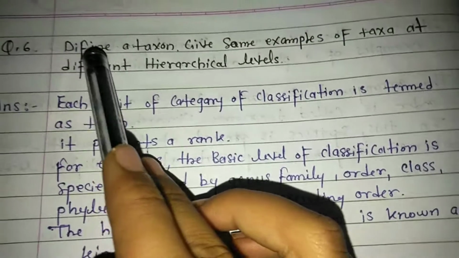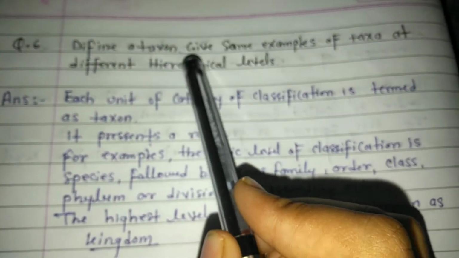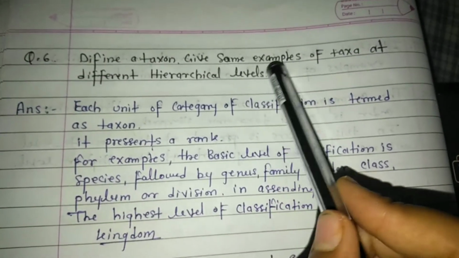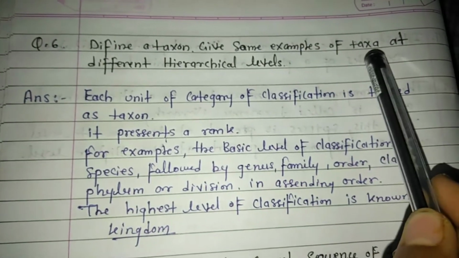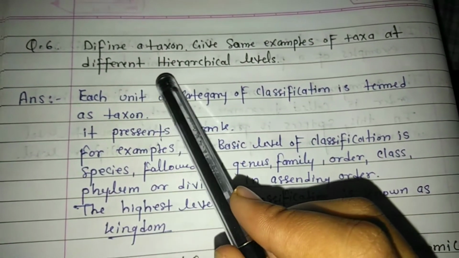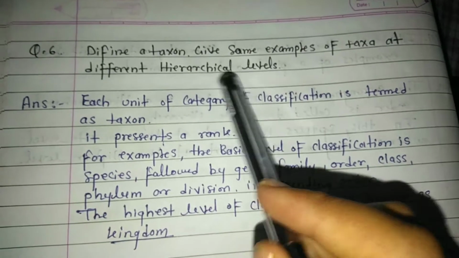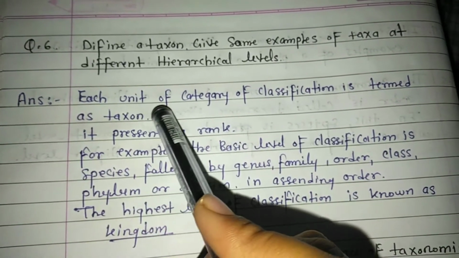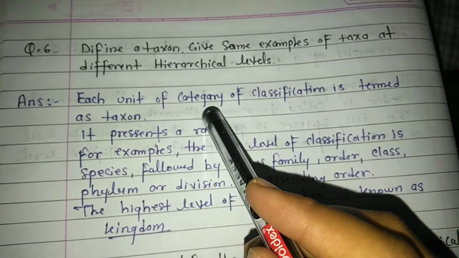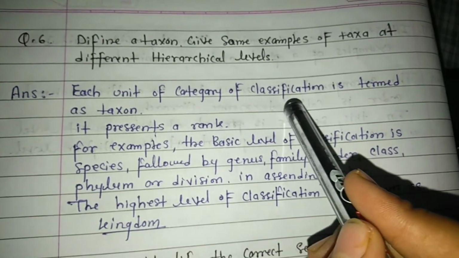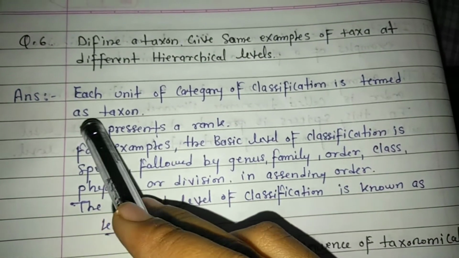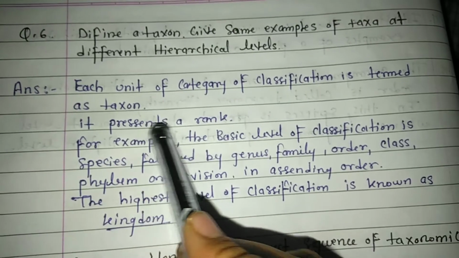Question number 6. Identify a taxon. Give some examples of taxon at different hierarchical levels. Answer. Each unit of category of classification is termed a taxon. It represents a rank.